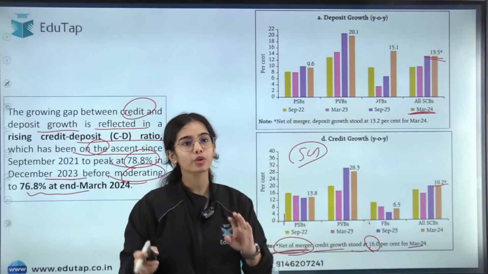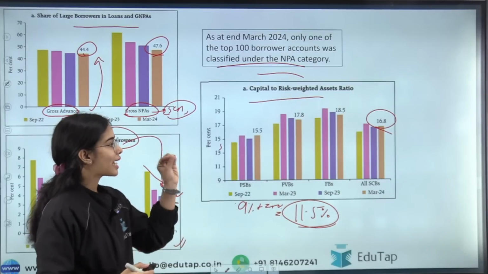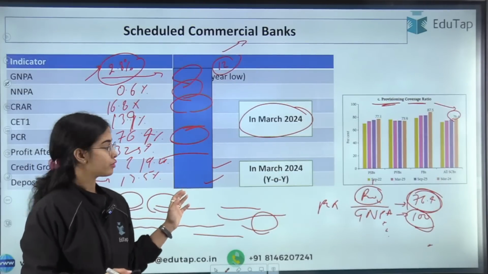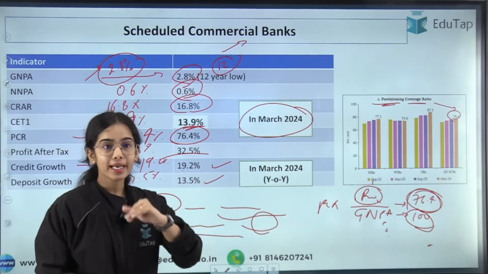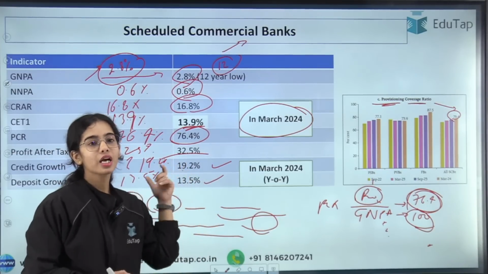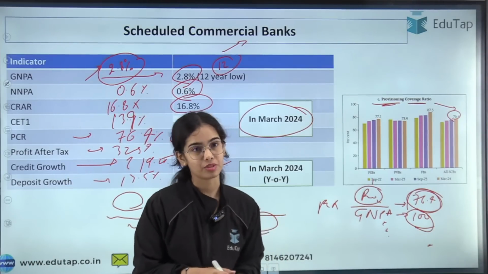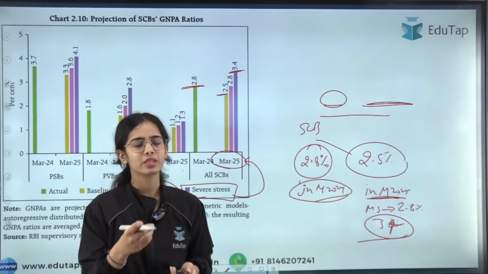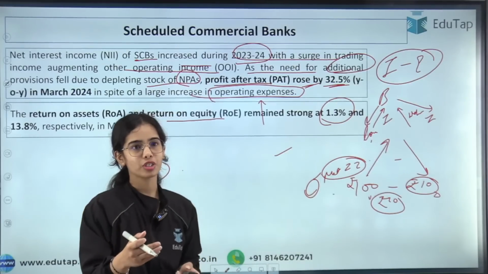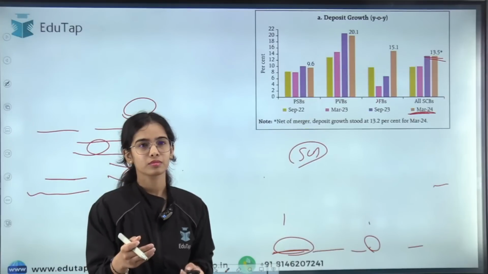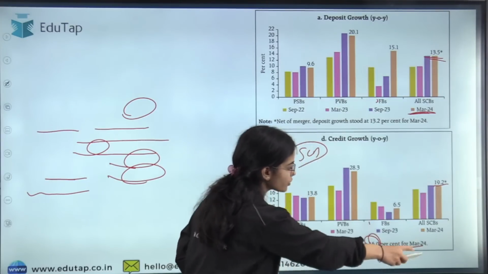Otherwise, if only the credit growth of the bank has been asked, you will say 19.2%. But if it is written net of merger, then you will say that the credit growth net of merger of the scheduled commercial bank was 16%. I hope this is clear. In the scheduled commercial bank, there was a merger of NBFC that happened. So net of merger, the credit growth stood at 16% for March 2024.